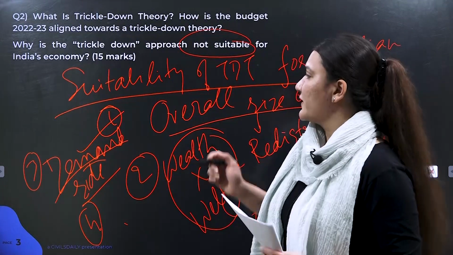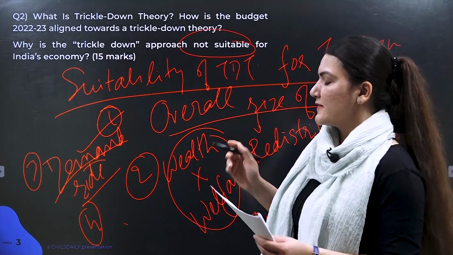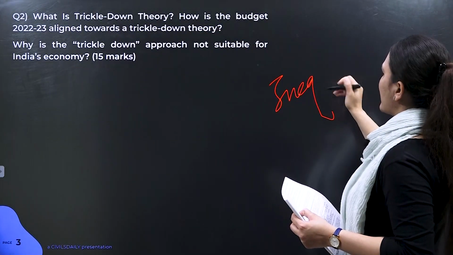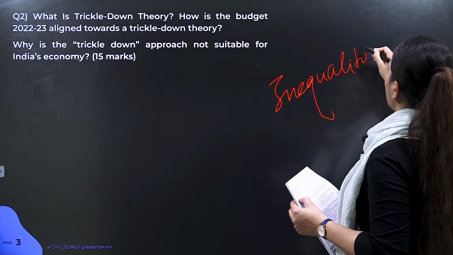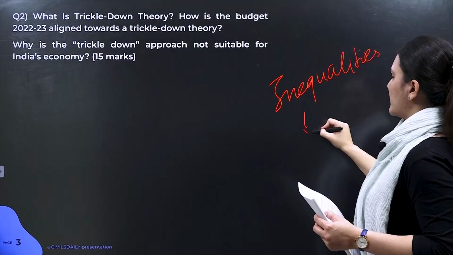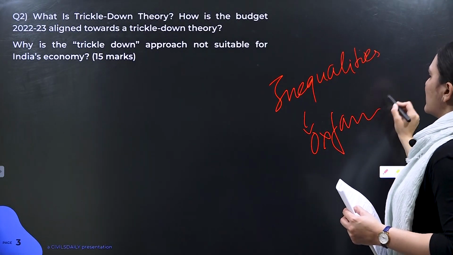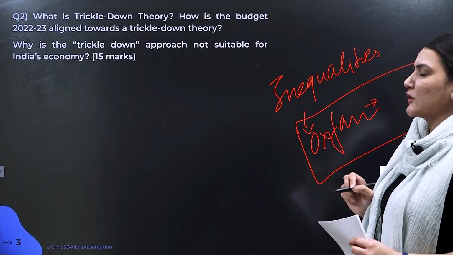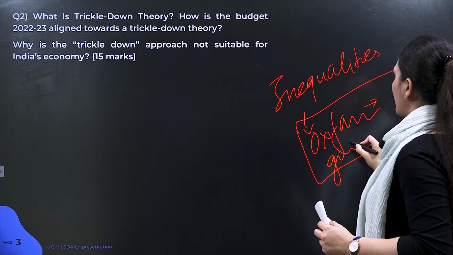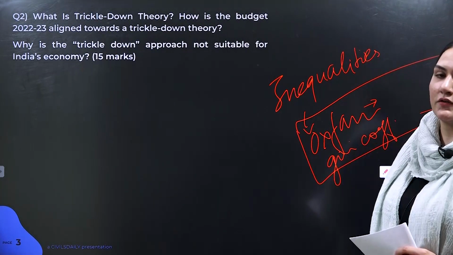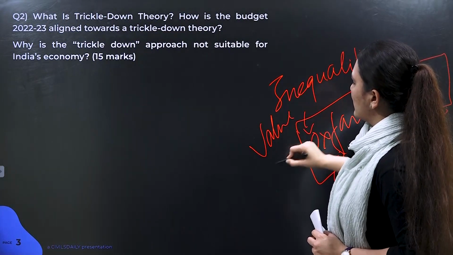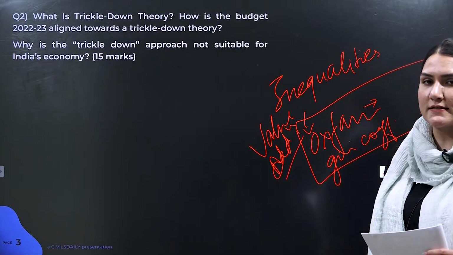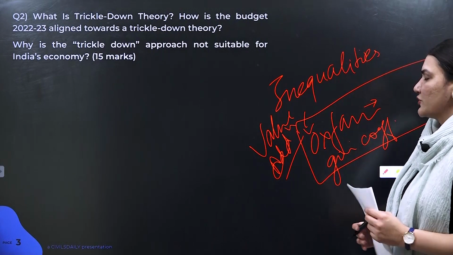And also the fact that this may further exacerbate inequalities. Herein where inequalities are mentioned, you can substantiate this part with Oxfam report findings in a separate side box, wherein you can mention the existing state of inequality in India. You can also mention Gini coefficient, etc. So this will do the work of value addition in your answer, making these side boxes or flow charts or giving examples or mentioning committees, etc.